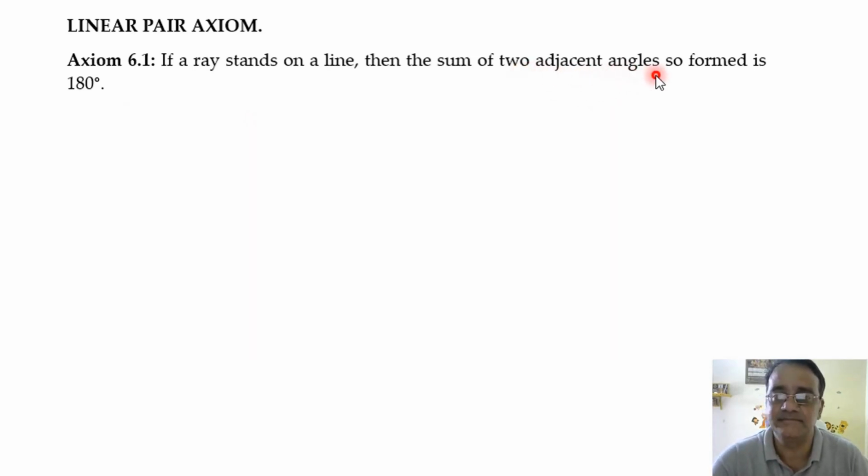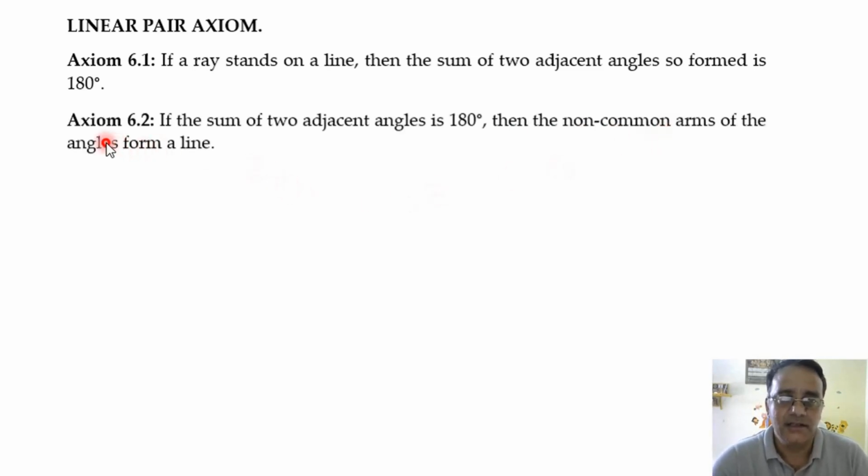Arpita? Sir, angles that have a common ray. Common arm. Okay, fine. Two angles are said to be adjacent if they have one common arm, or ray. Next, axiom 6.2. This is the converse of the axiom 6.1. If the sum of the two adjacent angles is 180 degree, then the non-common arms of the angles form a straight line. Okay, form a line.